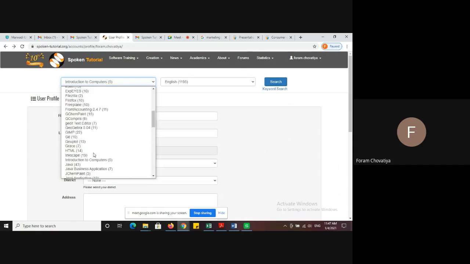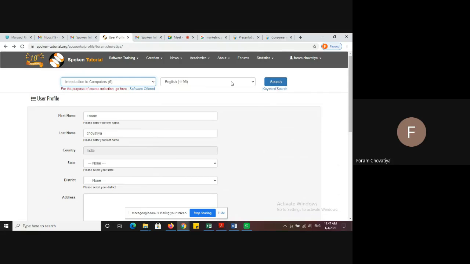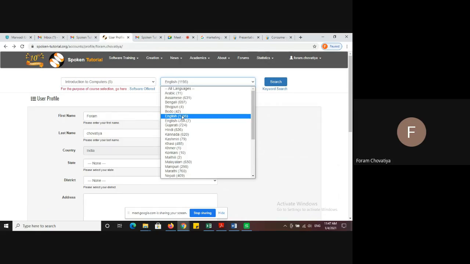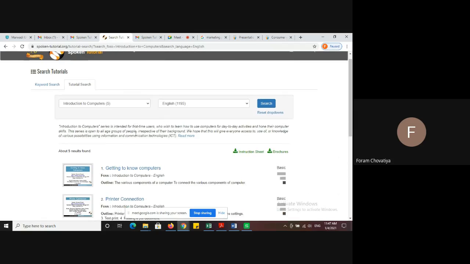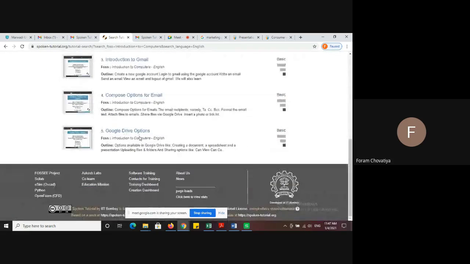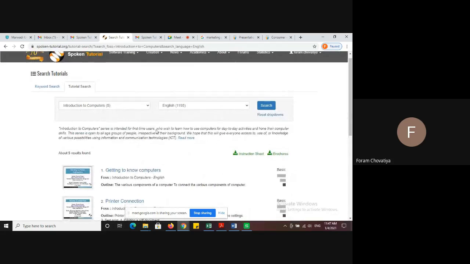Different courses are available, you can see and learn. But we have to give an exam for that specific course, Introduction to Computer.